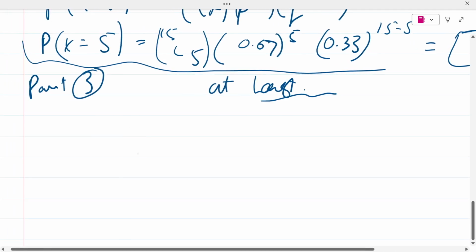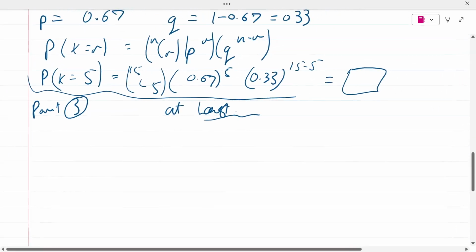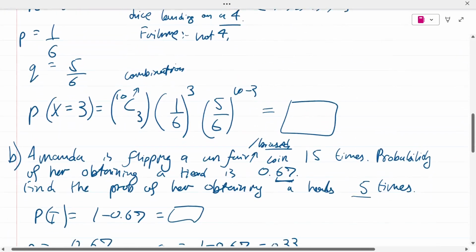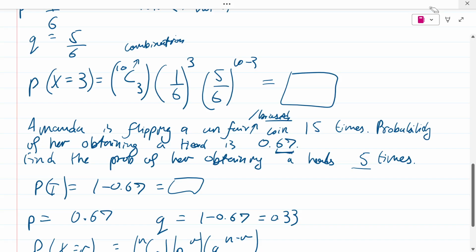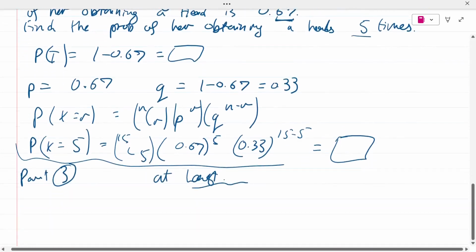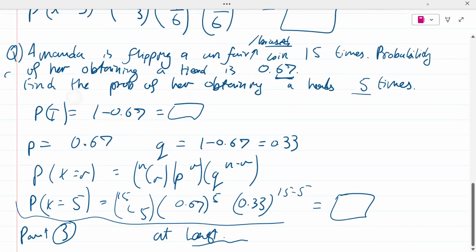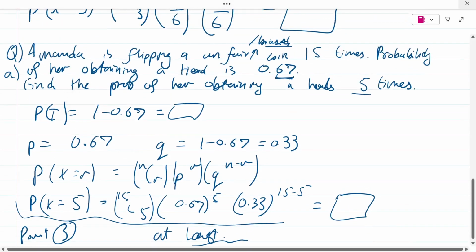So now let me write another question, okay? Never mind. I said this was part B, but this wasn't part B. It was an entirely new question, right? Now I'm going to write this. This was part A for the new question. Now I'm going to use this exact scenario just to save time, right?